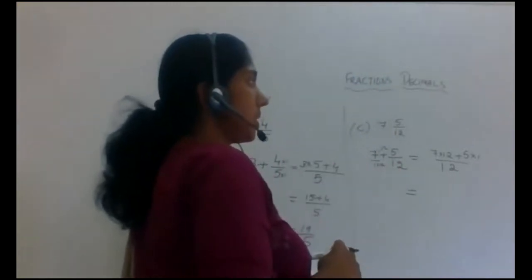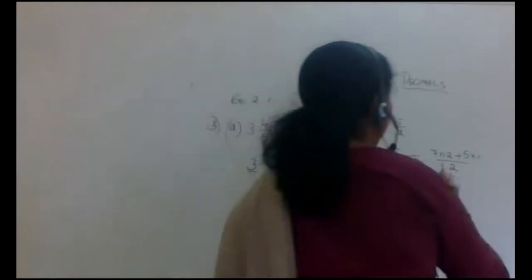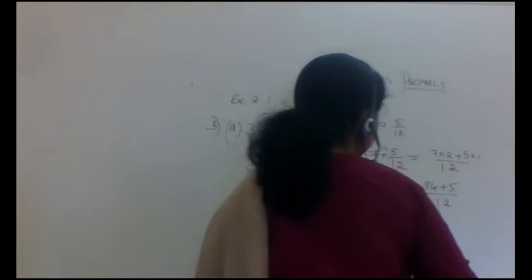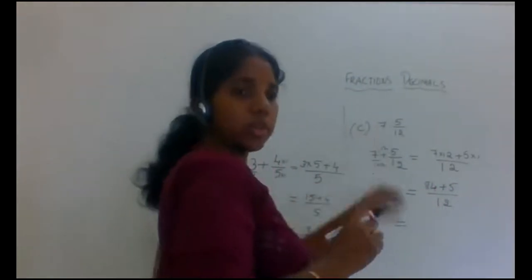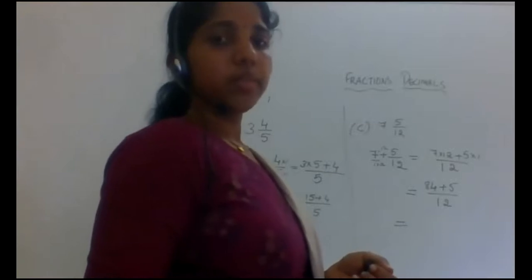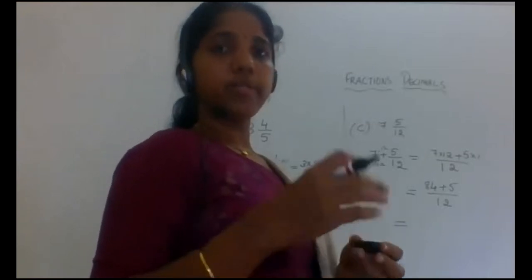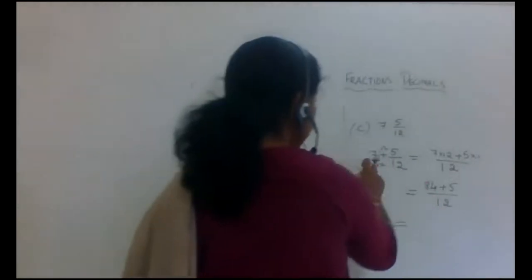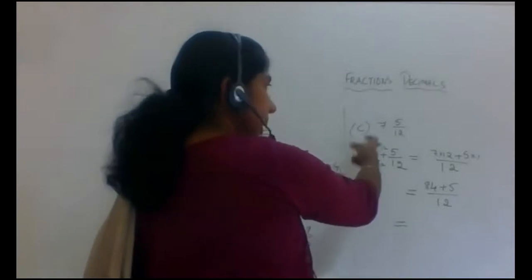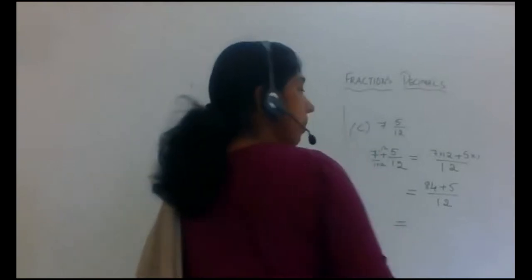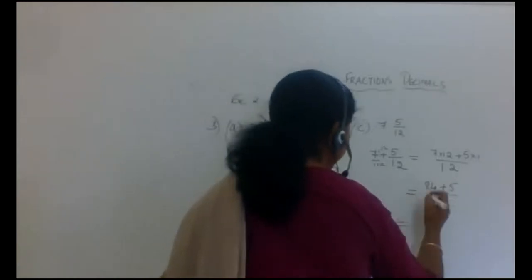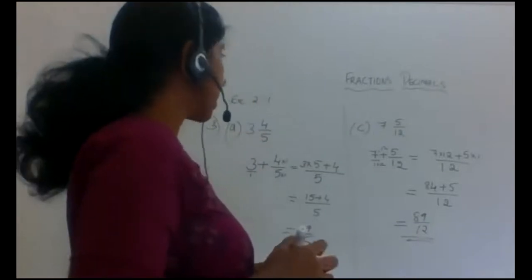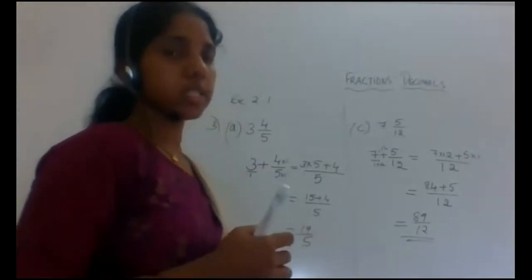7 into 12, that is 84, plus 5, divided by 12. What we have done is converted to an equivalent fraction. The 7 by 1 was converted to an equivalent form where the denominator is 12. So 84 plus 5 is 89 by 12. This is how we convert a mixed fraction to an improper fraction.